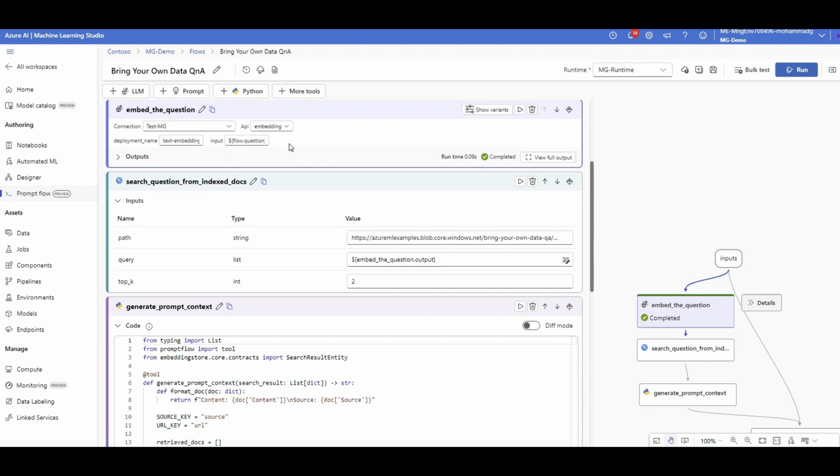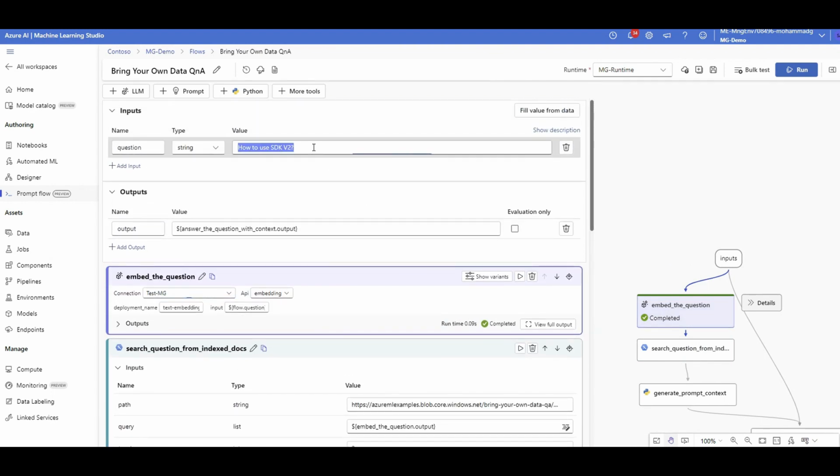Okay. Now, moving all the way back to the top, we talked about the first step. Now, second is creating embeddings. How? Remember I told you need to create a connection to your OpenAI models. I created one, I showed you how, and I called it testmg. That's why I needed that, so it knows where is my Azure OpenAI service, API, token and stuff, so it can connect to that. And I tested that to make sure it's working. I clicked on run, and it was able to create the embedding out of my input, which is the user question.